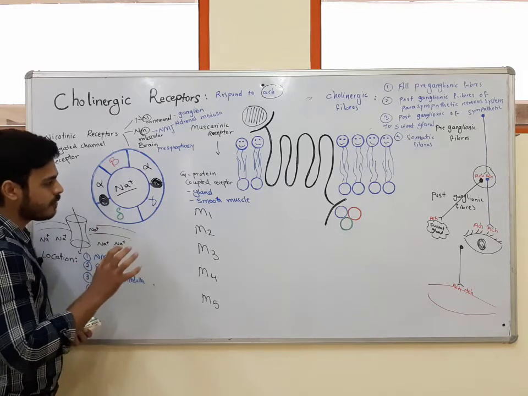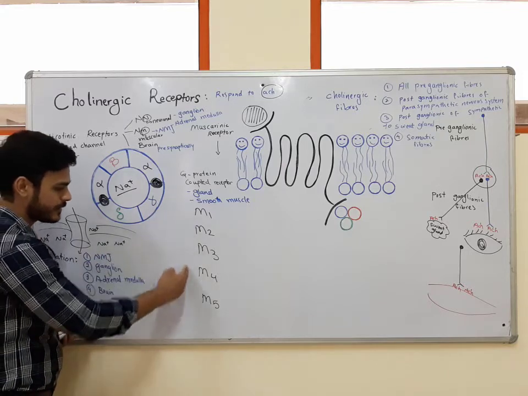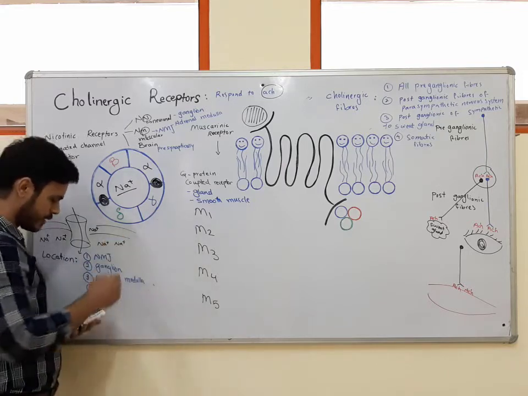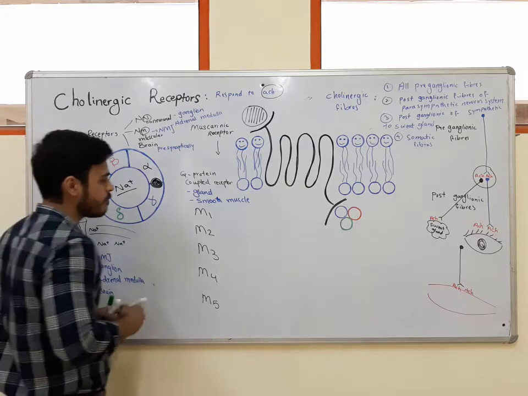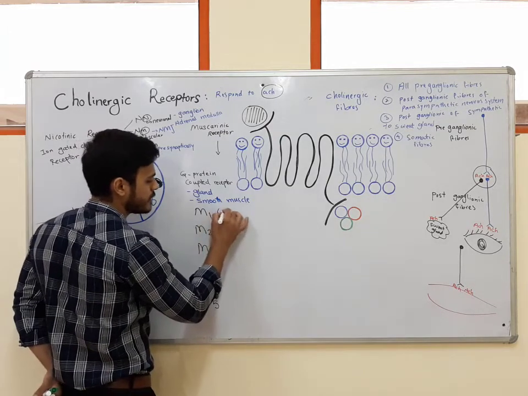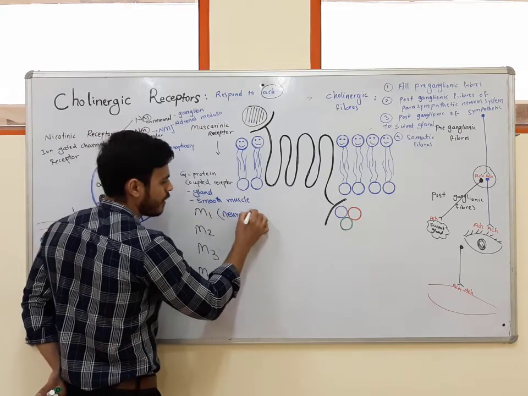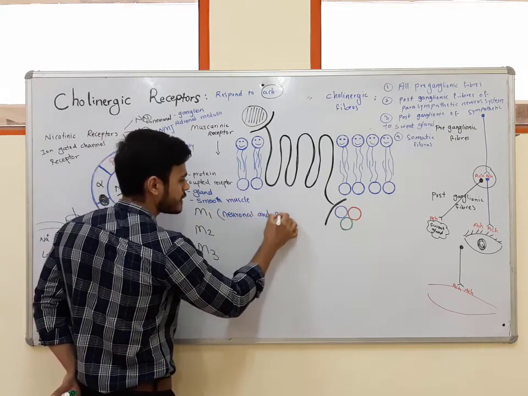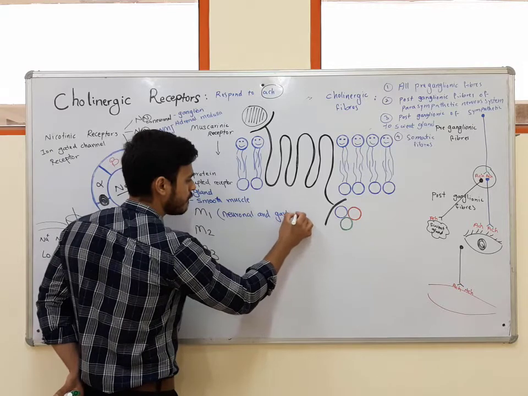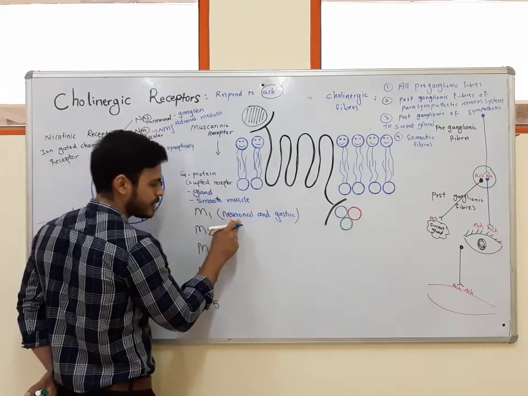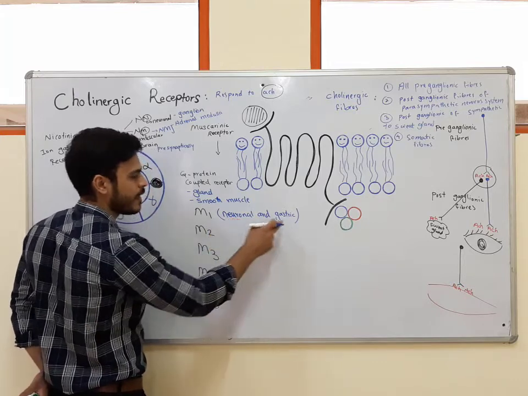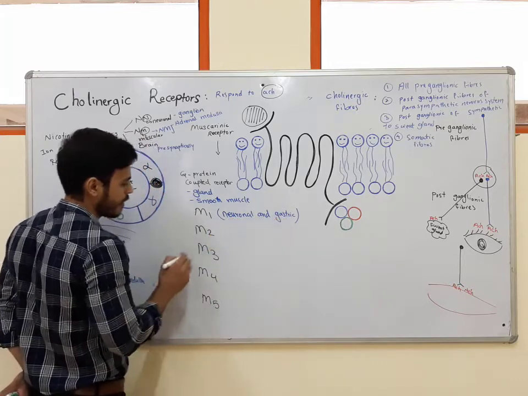Okay, now we'll talk about the characteristics of each muscarinic subtype. Another name for the M1 receptor is the neuronal and gastric receptor, because we have this subtype on the neurons in the central nervous system as well as in the stomach.